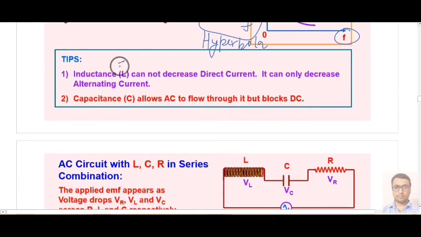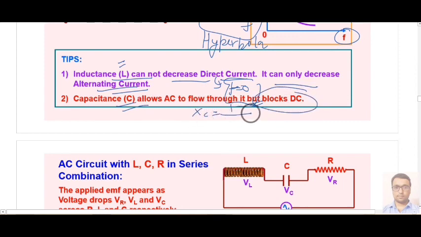One important point is that an inductor cannot decrease direct current, it can only decrease alternating current, because for direct current the frequency is considered to be 0, as there is no coil rotating. Similarly, a capacitor will block DC current because its resistance X equals 1 by omega C, and omega is basically 0 for direct current, and this tends to infinite resistance. The capacitor offers infinite resistance, so it becomes an open circuit for direct current.